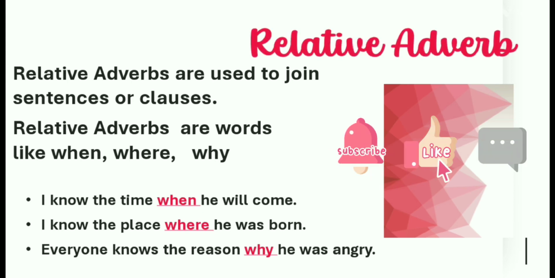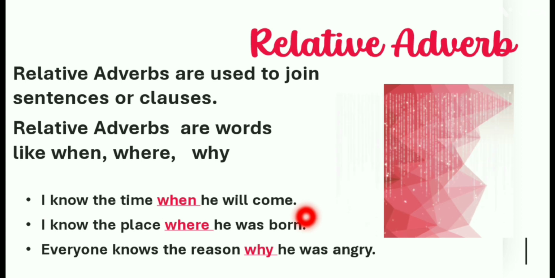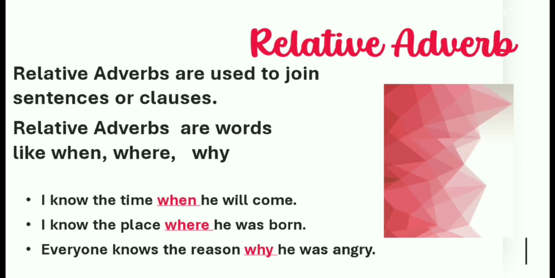Last one is relative adverb. Relative adverbs are used to join sentences or clauses. Relative adverbs are words like when, where, and why. Example sentences: I know the time when he will come. I know the place where he was born. Everyone knows the reason why he was angry. In these sentences, when, where, and why are joining two clauses.